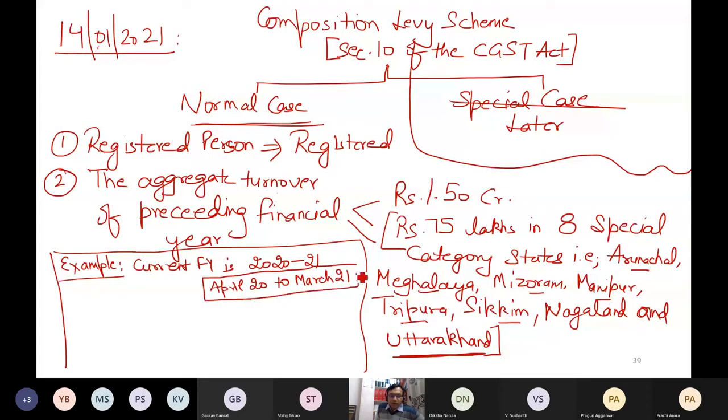If in this year I want to avail the scheme, then this year's turnover is not necessary to check whether I am eligible or not. My eligibility depends upon last year's aggregate turnover. So the previous financial year in my example is 2019-20.